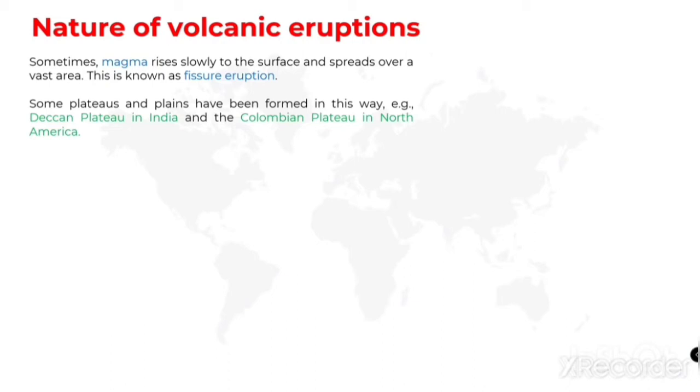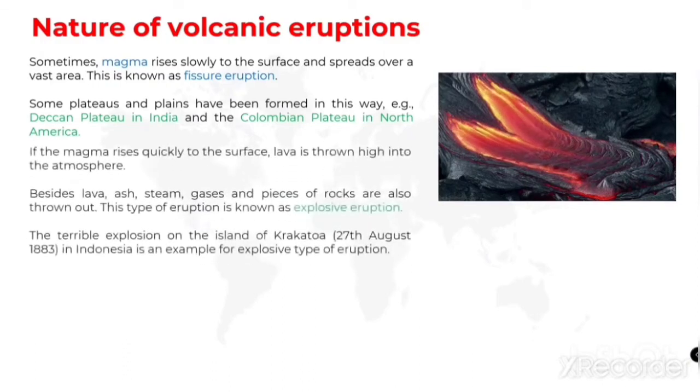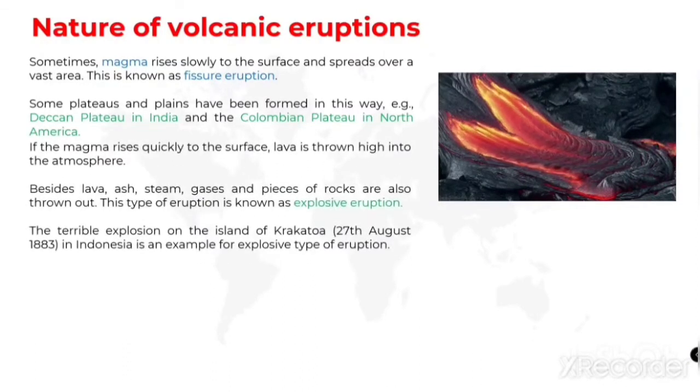Example is Deccan Plateau in India and the Columbian Plateau in North America formed like this. If you take a look on this video clip, you can see that the magma is slowly spread on the surface of the earth. Unlike this, if the magma rises quickly to the surface, lava is thrown high into the air at high temperature, with lava, ash, steam, gases and pieces of rocks also thrown out.